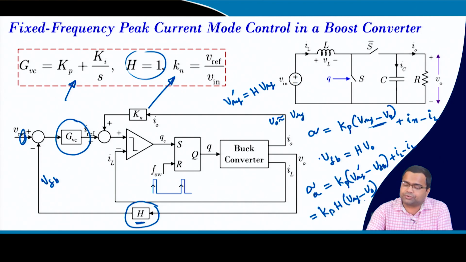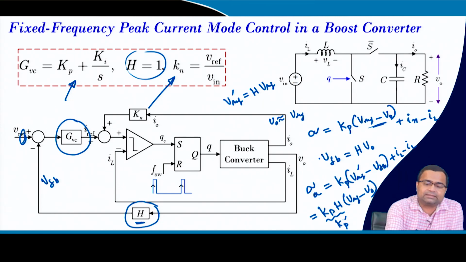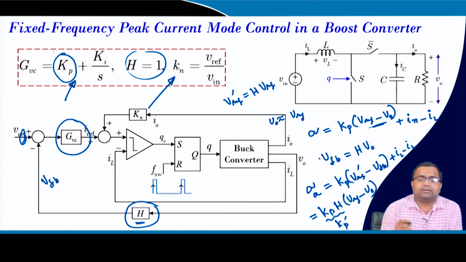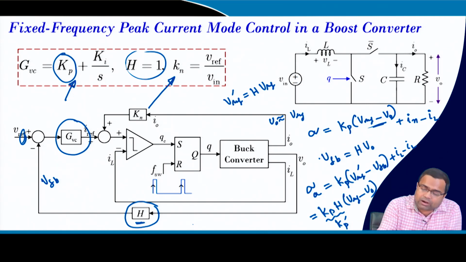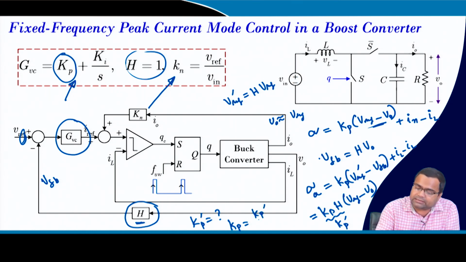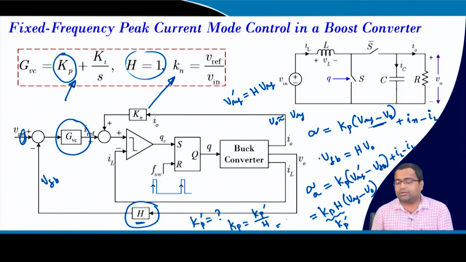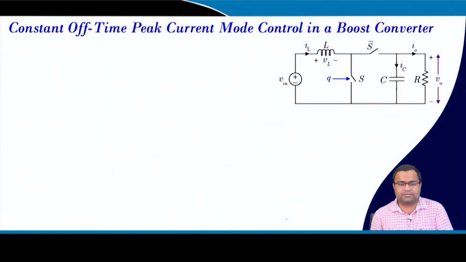Now, it is V0. So, this you can think of as our Kp dash. That means this is our proportional control, but this is not the optimal gain. So, whatever we have formulated, it was Kp dash that we have formulated, that is the optimal gain. So, our actual Kp will be Kp dash divided by H, right, because Kp into H is your Kp dash. So, it is just a scaling factor.